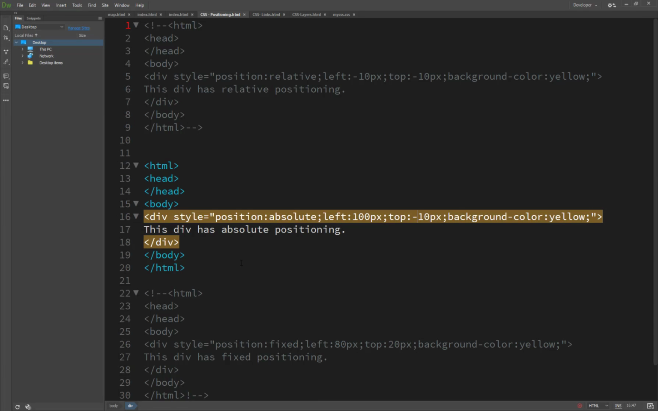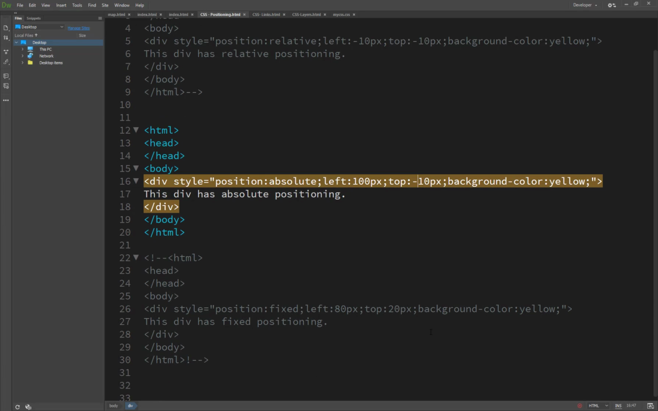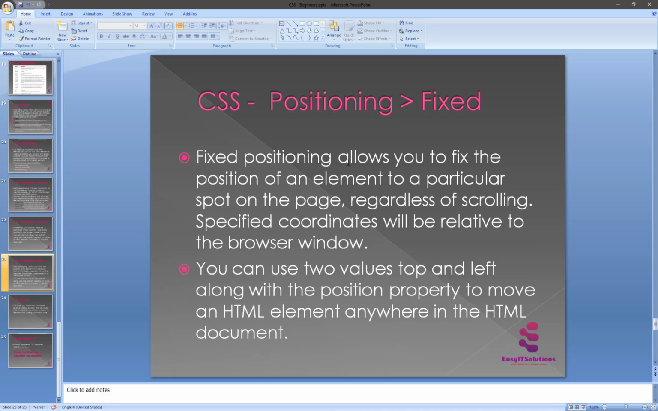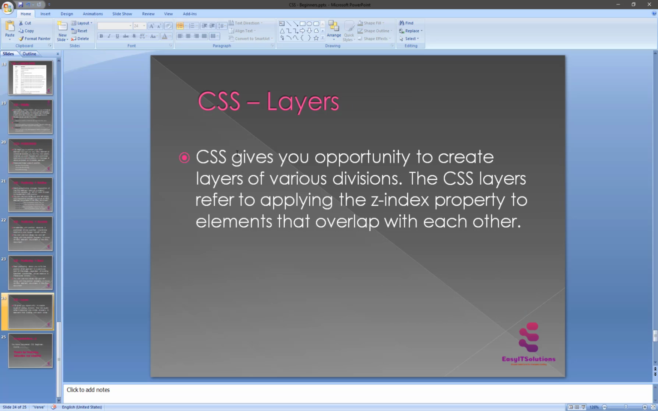So this is basically position absolute, and fixed works the same way as absolute. Just take this as an introduction. The last topic is CSS layers. CSS gives you an opportunity to create layers for various divisions.